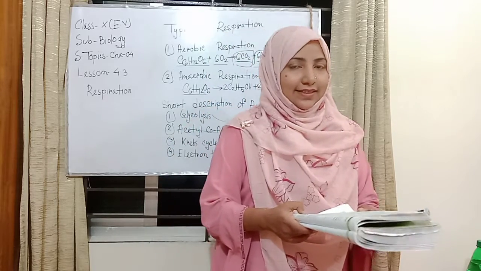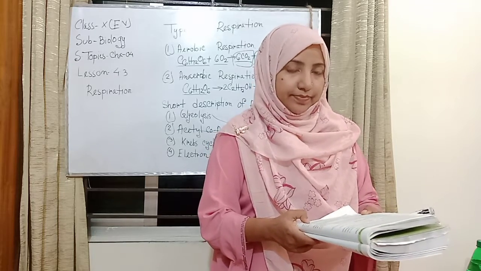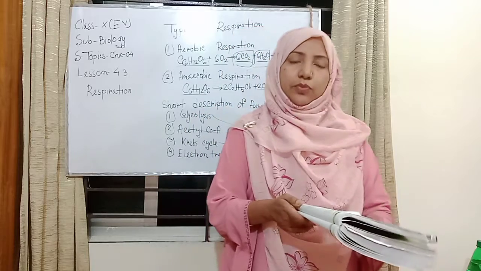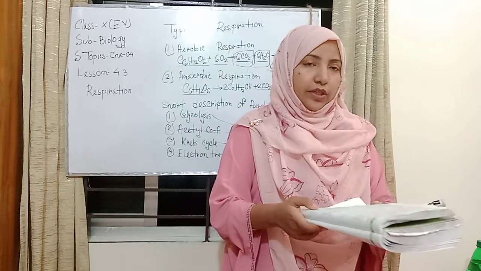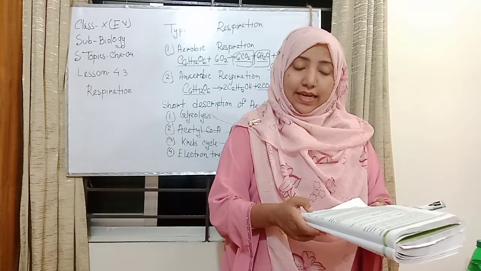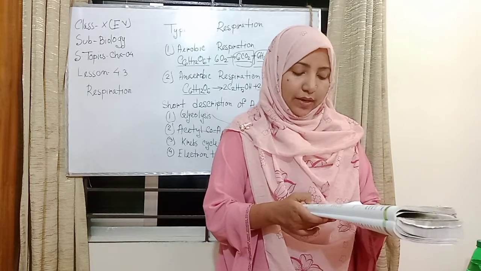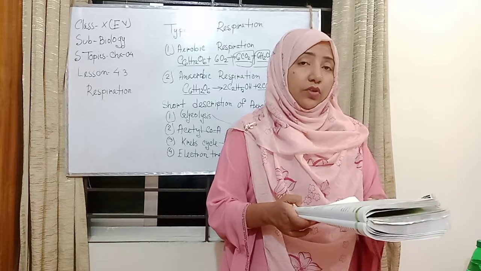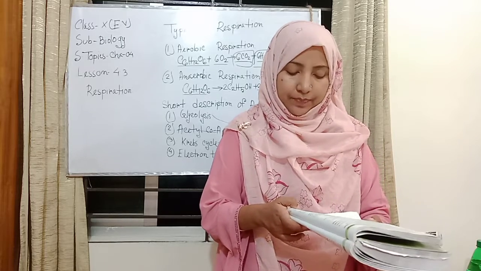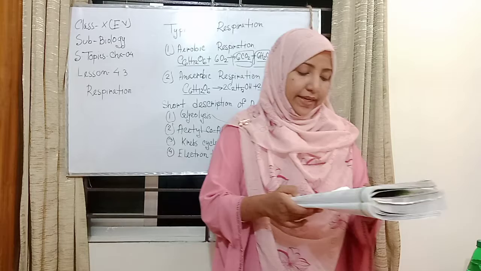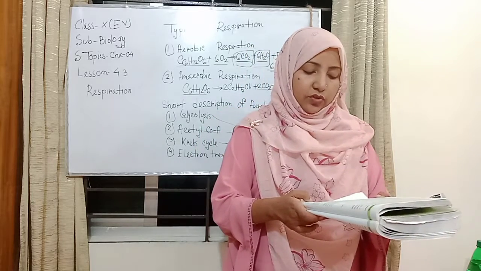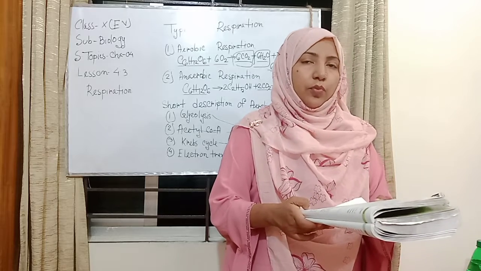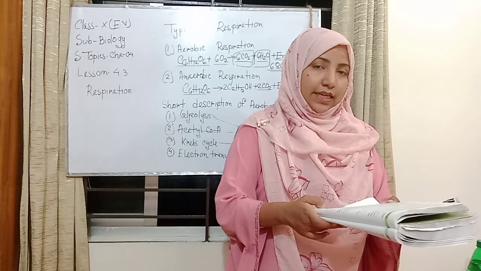The next stage is acetyl-CoA formation. This stage also takes place in the cytoplasm. Each molecule of pyruvic acid produced in glycolysis is transformed into a molecule of 2-carbon acetyl-CoA, a molecule of carbon dioxide and a molecule of NADH plus H plus. That is, from 2 molecules of pyruvic acid, 2 molecules of acetyl coenzyme A, 2 molecules of carbon dioxide and 2 molecules of NADH plus H plus are produced.